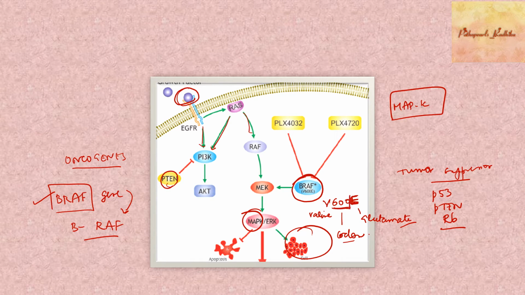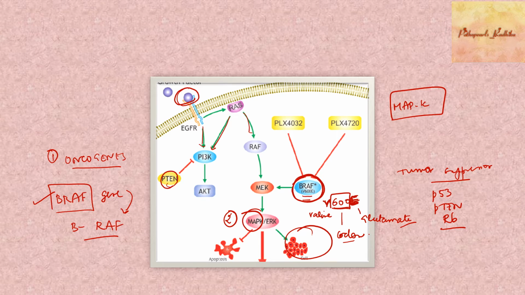At codon 600, valine is replaced by glutamate, so we call it the BRAF V600E mutation. What you should remember is that BRAF is an oncogene, it's involved in the MAP kinase pathway, and the mutation seen in certain tumors is valine to glutamate replacement at codon 600. These are the 3 points to remember.